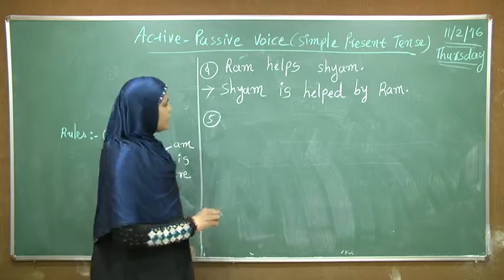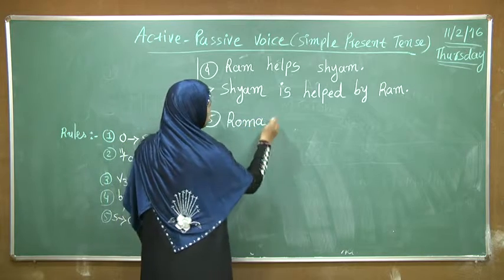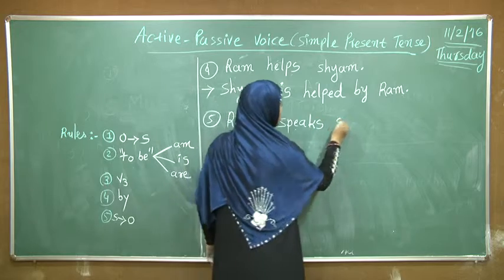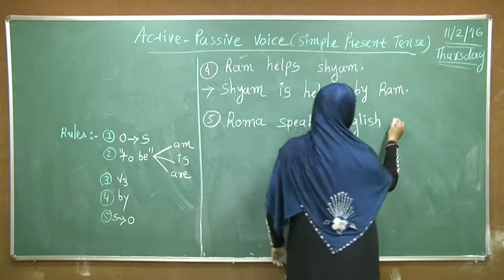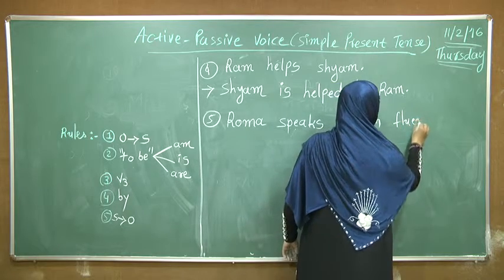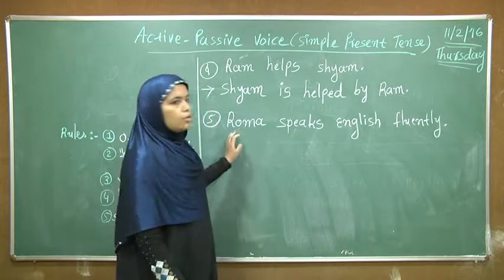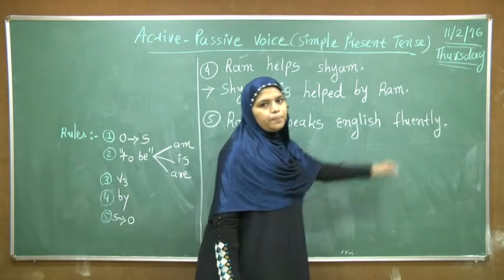The fifth example is Roma speaks English fluently.